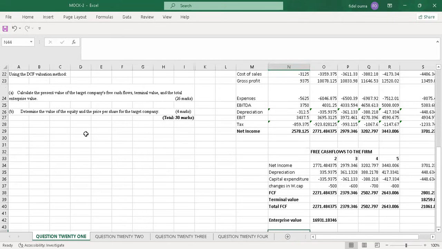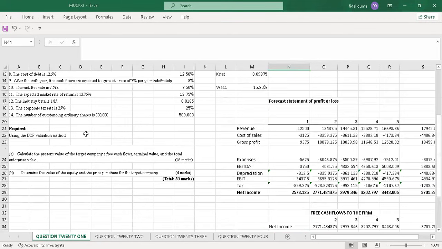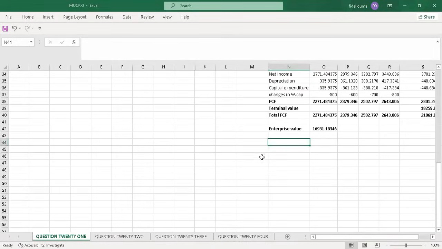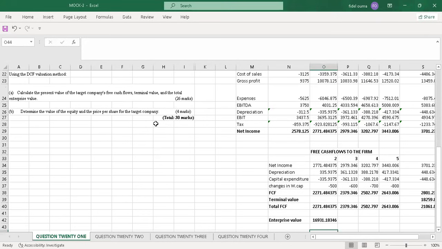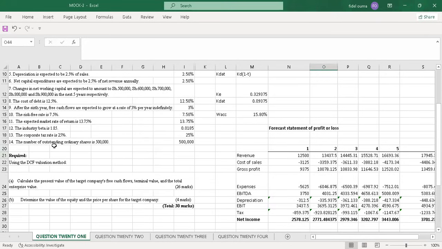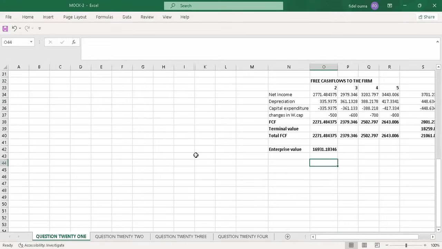Determine the value of the equity and the price per share for the target company. So the value of the equity, this is what we will do. We were told that the number of outstanding ordinary shares was 500,000.